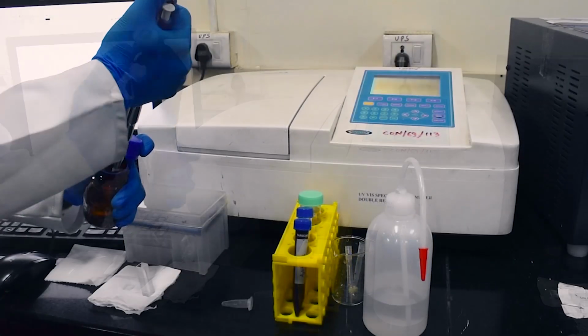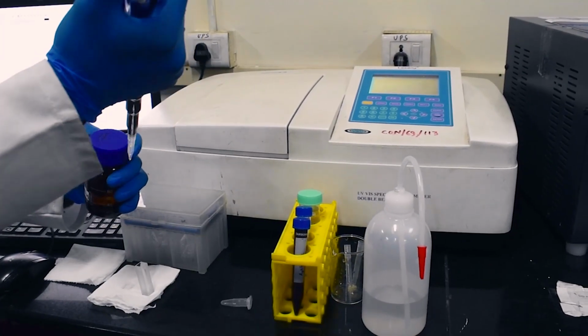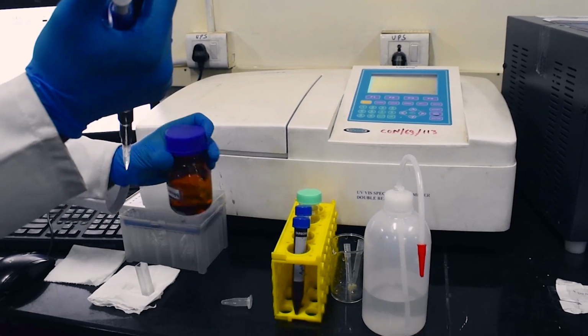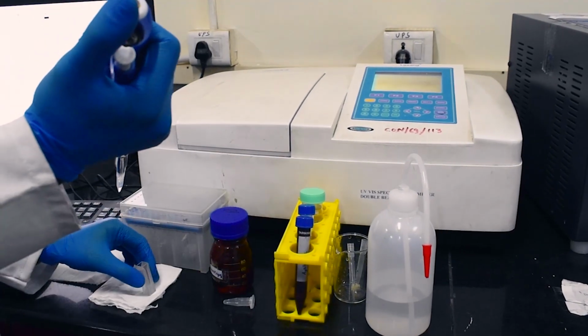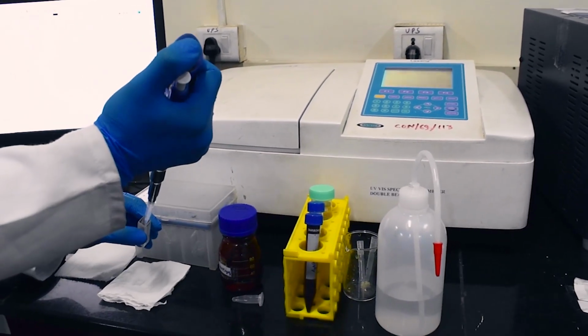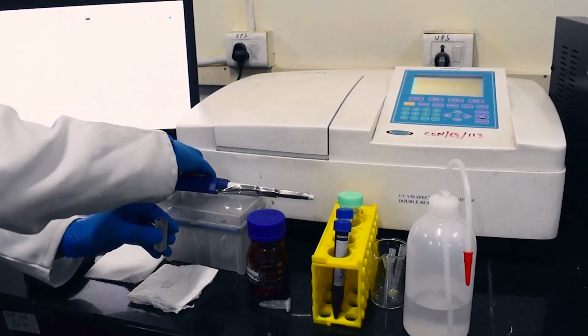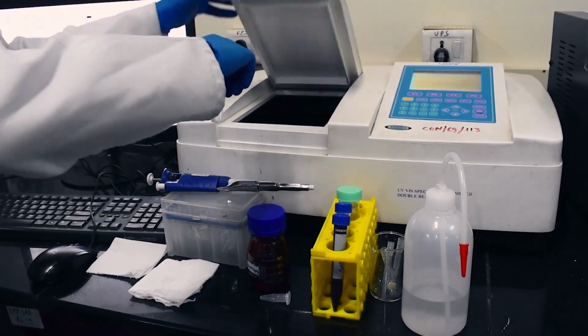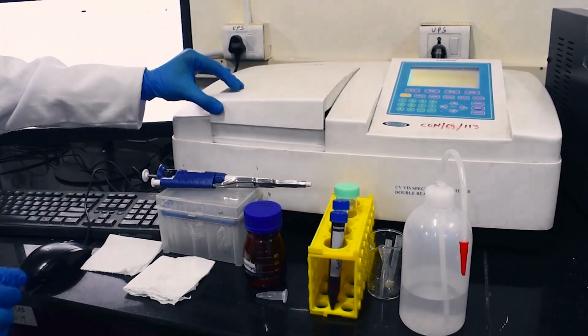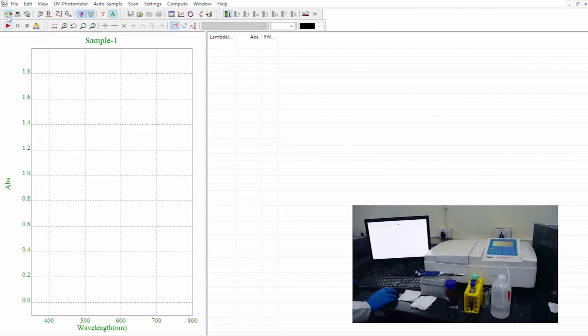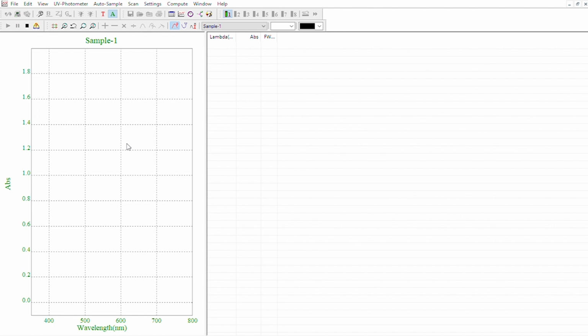First, we will take the UV reading of the 10 millimolar silver nitrate solution. Press start. As expected, there is no peak for the silver nitrate solution.